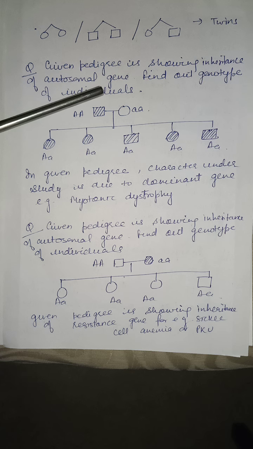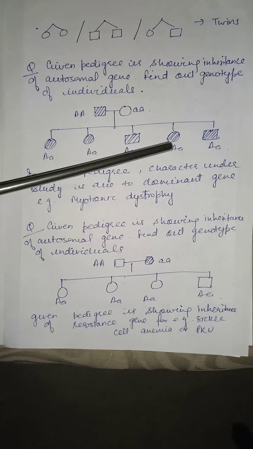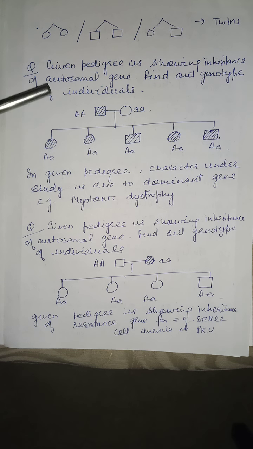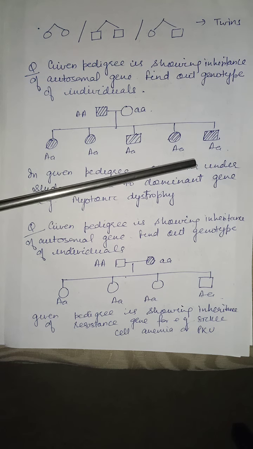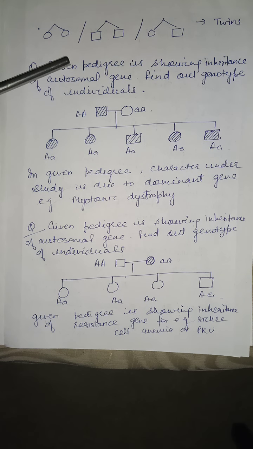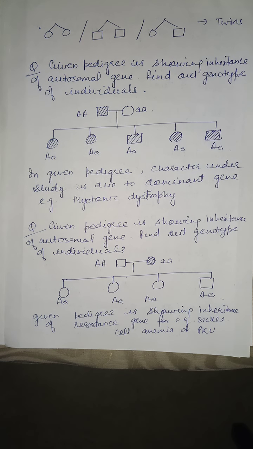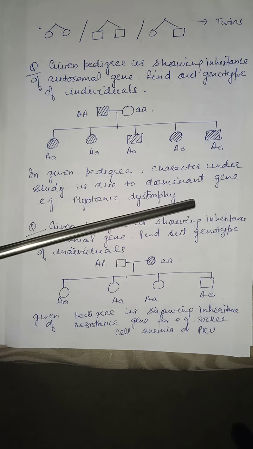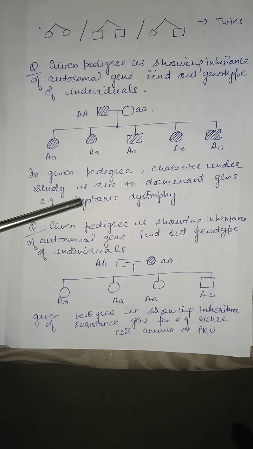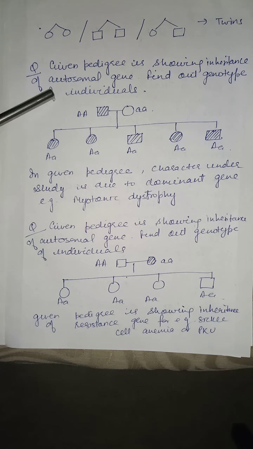Gene is autosomal. Find out the genotype of individual. See, all the offsprings are affected with the disease or the character which is present in the father comes in all the offsprings. Therefore, the gene is autosomal, is present on the autosomes and it is a dominant one. Therefore, it is occurring in all the progeny. So, in given pedigree, character under study is due to dominant gene. Example of this dominant gene characteristic is myotonic dystrophy, which we have discussed earlier also in the last video.